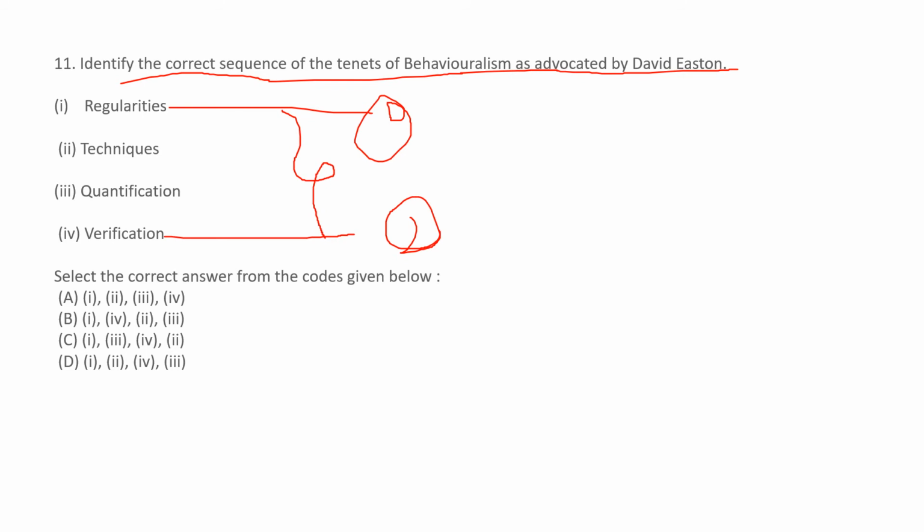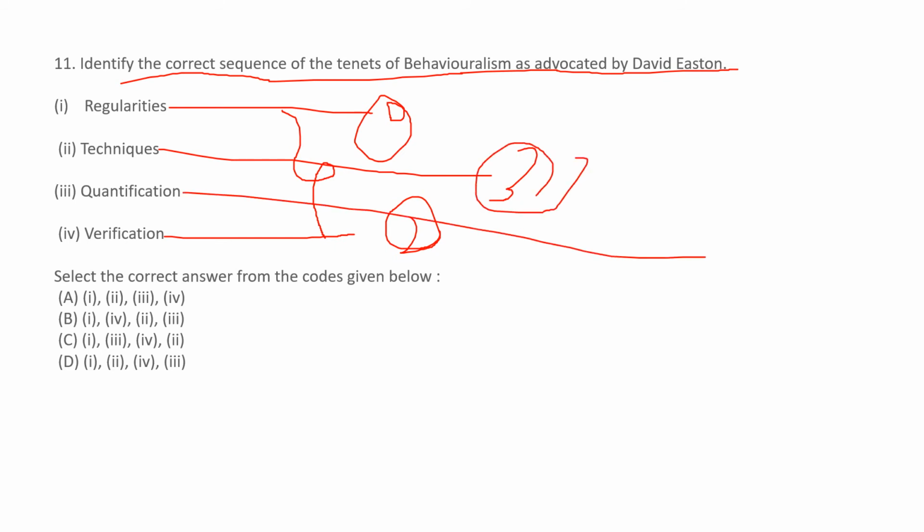Third is technique. And fourth is quantification. So what is the correct sequence now? The correct sequence is first, fourth, second, third. So the correct option is option B.